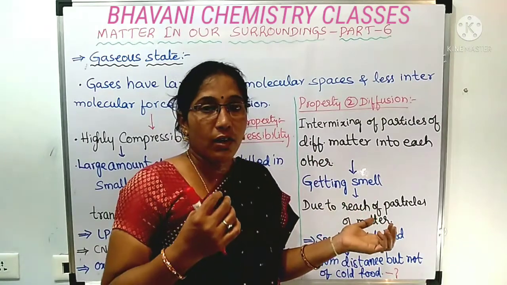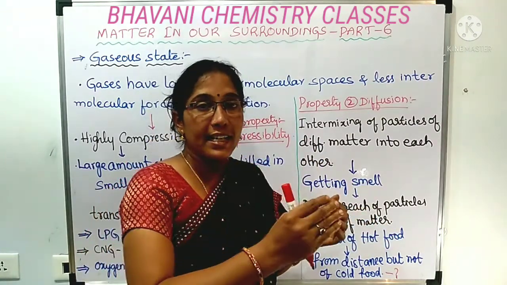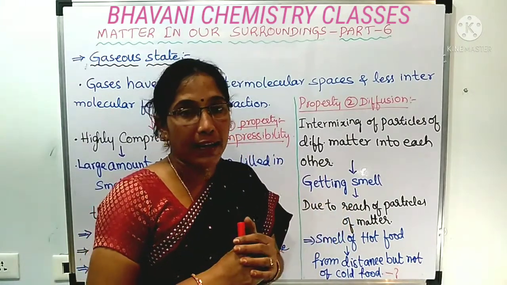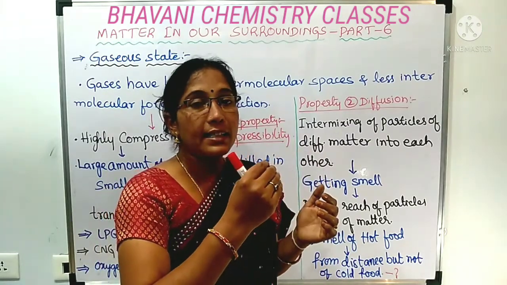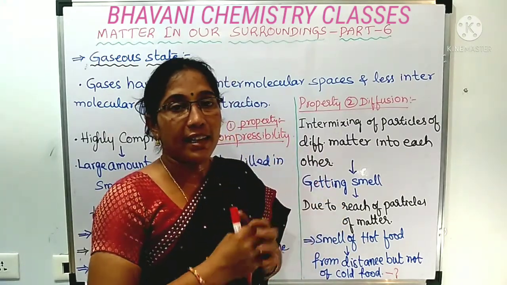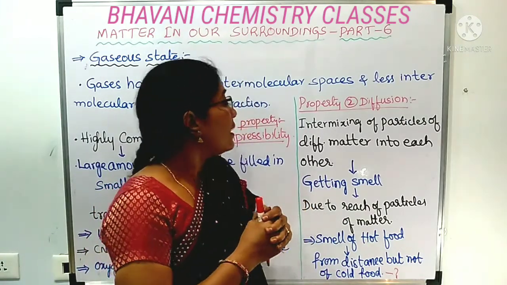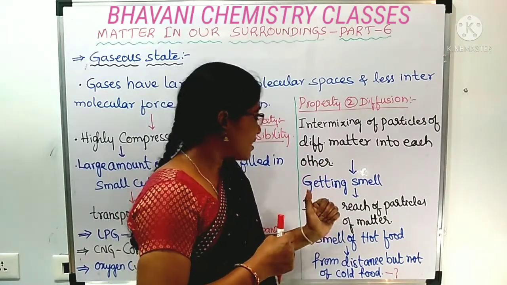In all these cases, what is happening? How are we getting the smell? Due to the aroma particles reaching our nostrils, we get the smell. In the case of deodorant also, the particles of the deodorant move and reach our nostrils. Then we will get the smell. So, due to this diffusion, we are getting the smell.